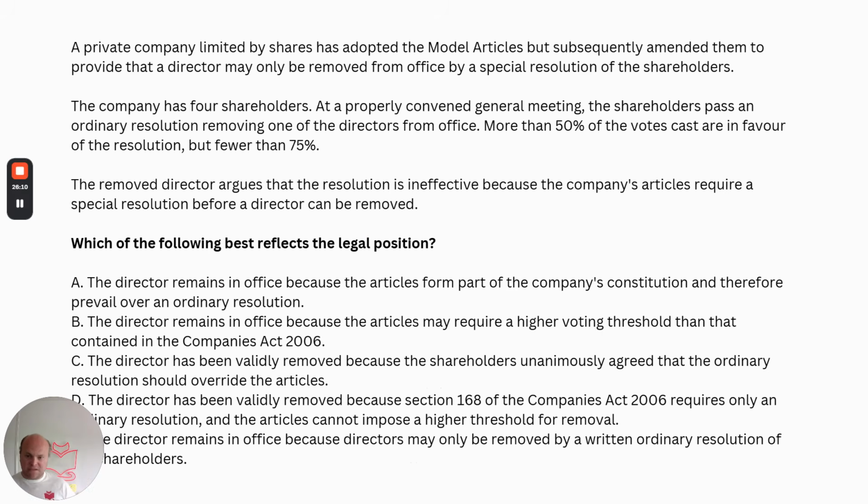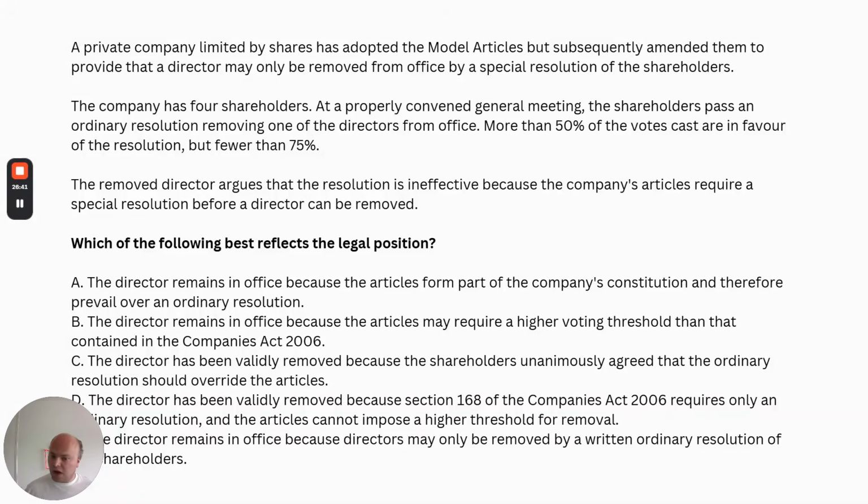Okay, let's go on to the final question then. A private company limited by shares has adopted the model articles, but subsequently amended them to provide that a director may only be removed from office by special resolution of the shareholders. The company has 4 shareholders. At a properly convened general meeting, the shareholders pass an ordinary resolution removing one of the directors from office. More than 50% of the votes cast are in favour of the resolution, but fewer than 75%.